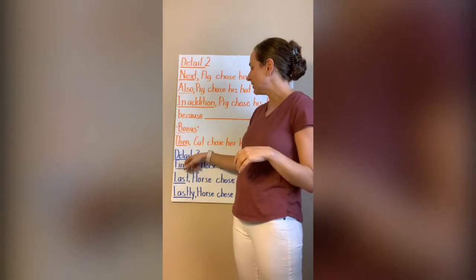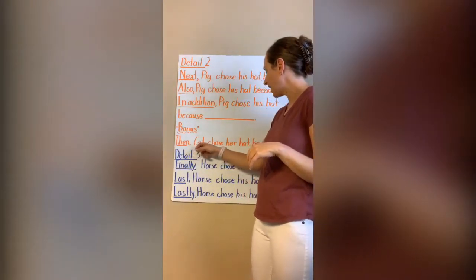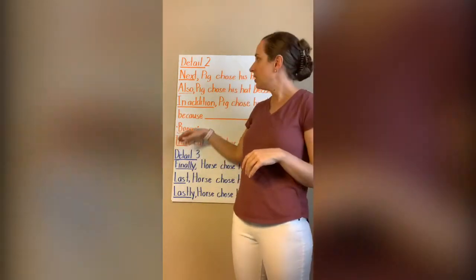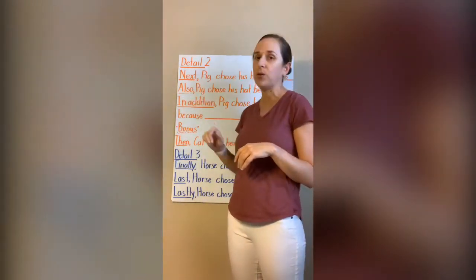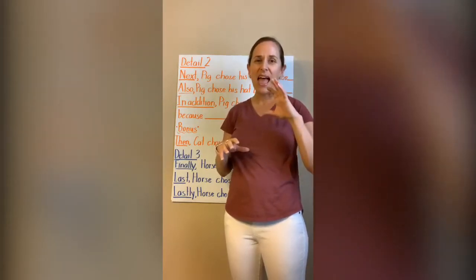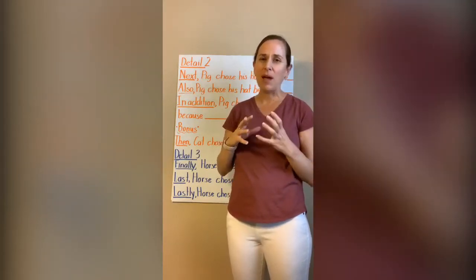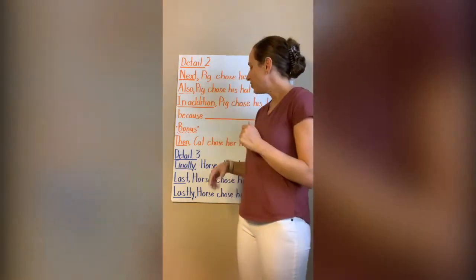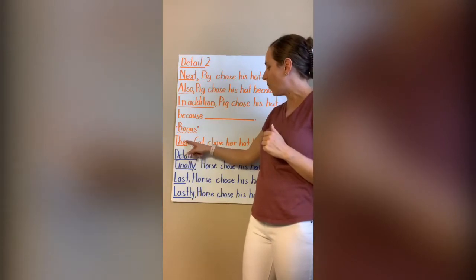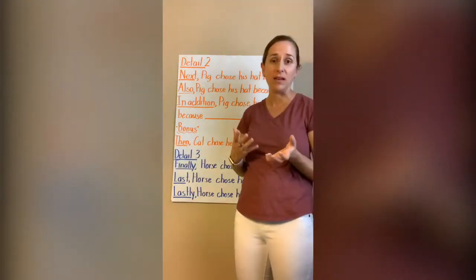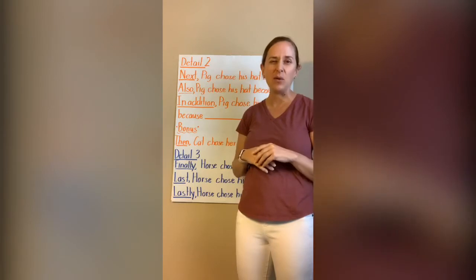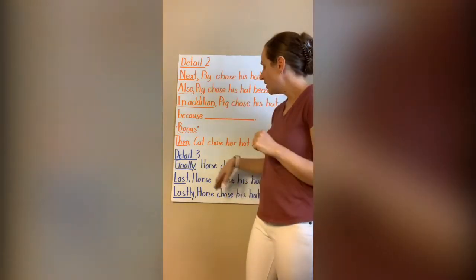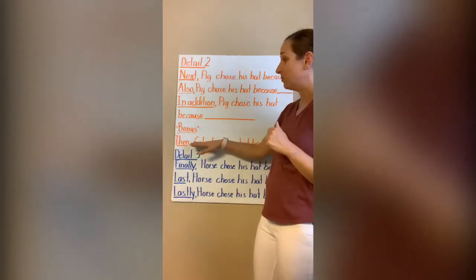So your bonus sentence is going to start with then, comma, cat chose her hat because. Then is a really good transition word to use after your next, also, or in addition. Your then is after your second detail, but maybe right before your third detail or right before you're getting ready to kind of wrap things up. So I would like you to then think about why cat chose her hat, because we don't want to leave that detail out. But again, typically we only do 3 detail sentences. Today we're going to do 4, just for fun. So after you have, well, there's only one choice.